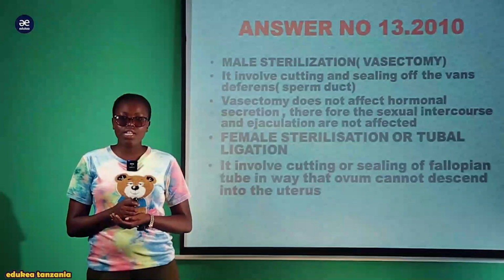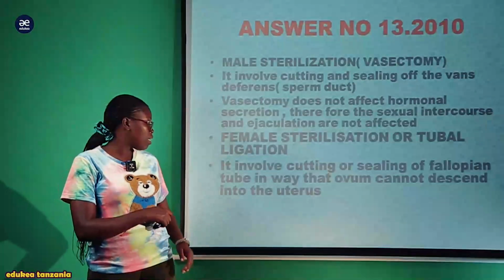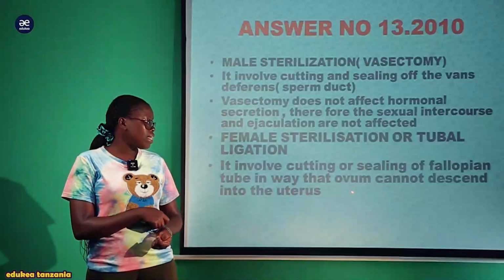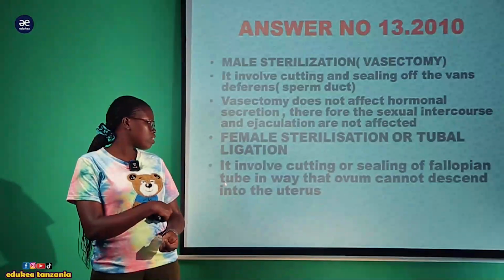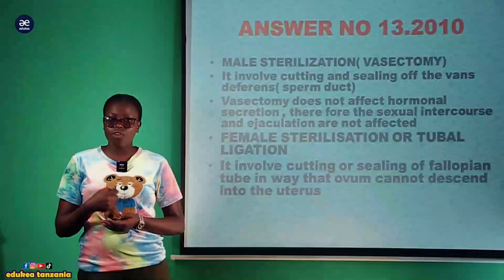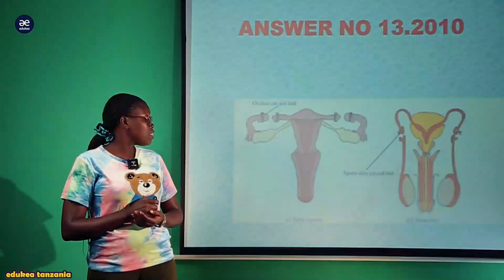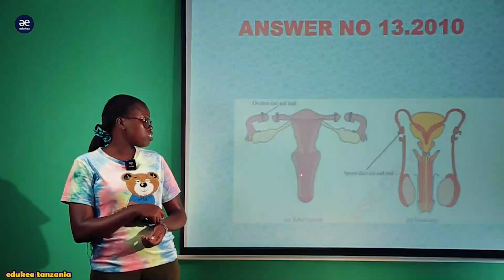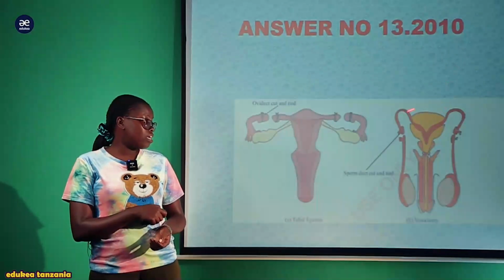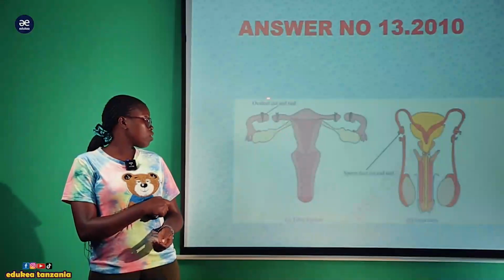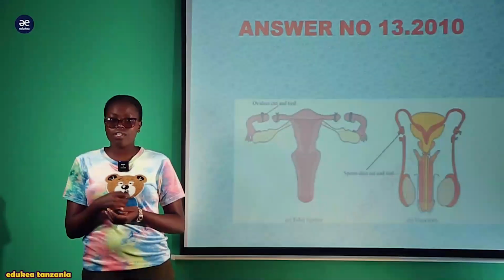And the tubal ligature or the female sterilization ni kwamba it involves cutting or sealing of the fallopian tube in a way that ovum cannot descend into the uterus, ili kuweza prevent the fertilization. And this is a structure ambayo inaonyesha the tubal ligature pamoja na vasectomy, ambayo ni cutting of the sperm duct, na hii hapa ni cutting of the fallopian tube ambayo ni tubal ligature kwa ajili ya prevent the fertilization.